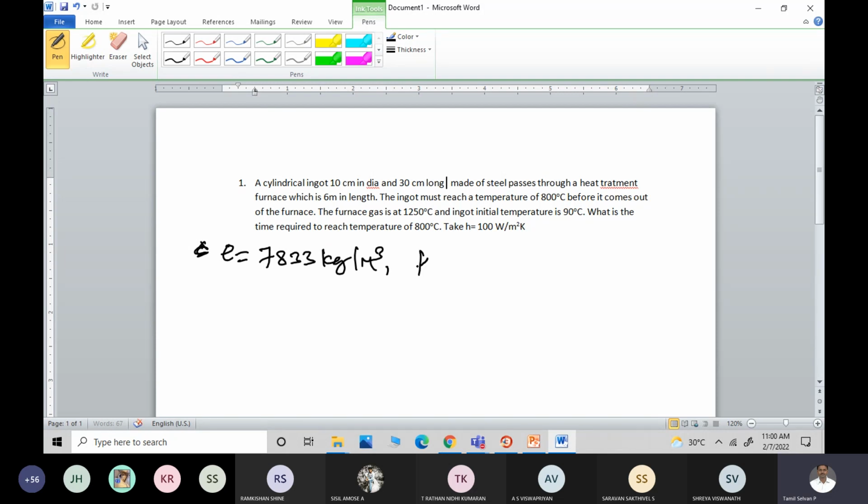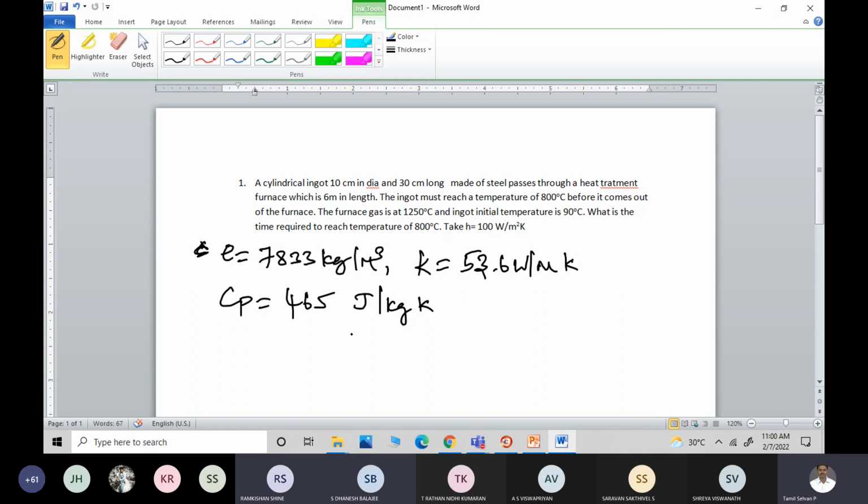What is the thermal conductivity? 53.6. Very good. What about the specific heat capacity? 465 joule per kg Kelvin. Joule or kilojoules? Joule per kg Kelvin. Okay, now we know that.